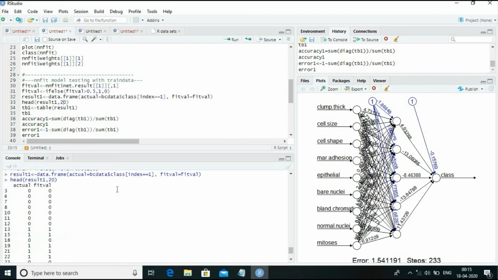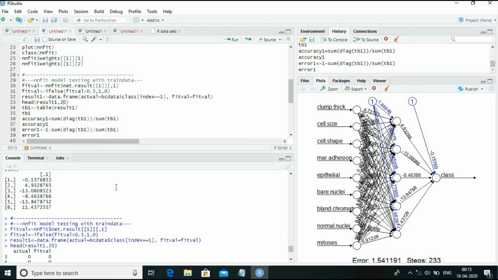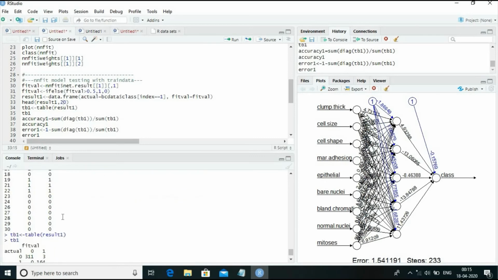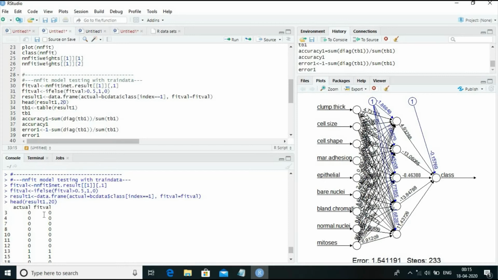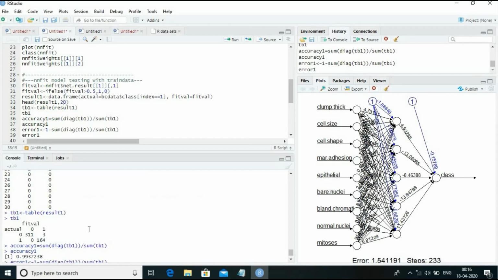The first 20 values will get displayed over here. And then this result1 is passed to the table function. Then a table object TB1 is created, and this table object is displayed over here.